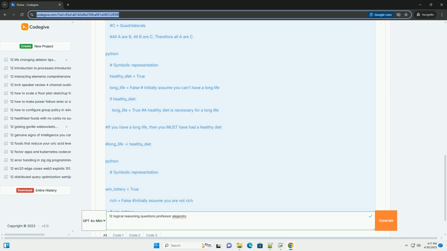4. Assumption questions. Concept: these questions require you to identify an unstated premise that the argument must assume in order for its conclusion to be valid. The assumption is a hidden link connecting the premises to the conclusion.